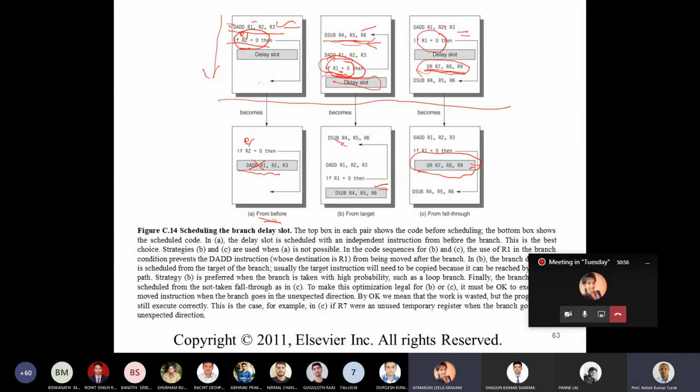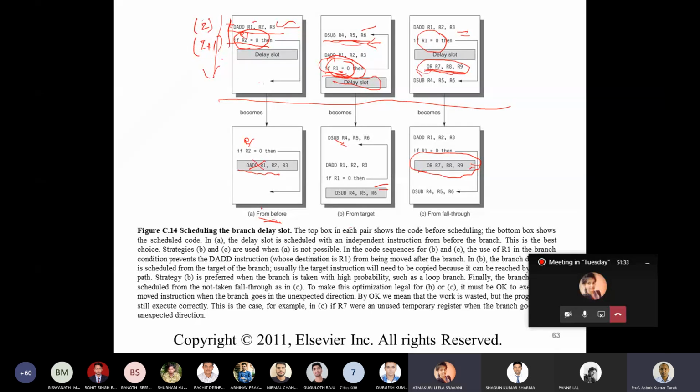While the add instruction is performing, the branch instruction is in the fetch stage. Look at the bottom one. Which part is from before, from the target or the fall through? From before, right? So this is my sequential execution. In my sequential execution, let's say this instruction is at I, and this branch instruction is at I plus 1. I plus 1 will execute if and only if instruction I has completed its execution.